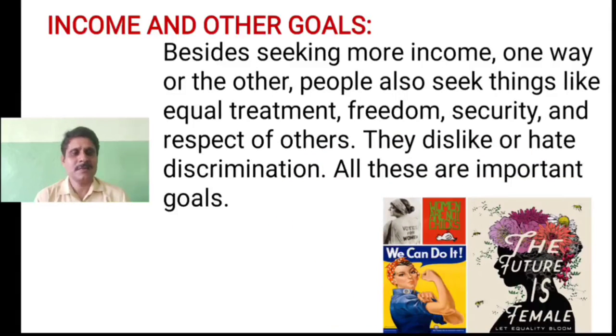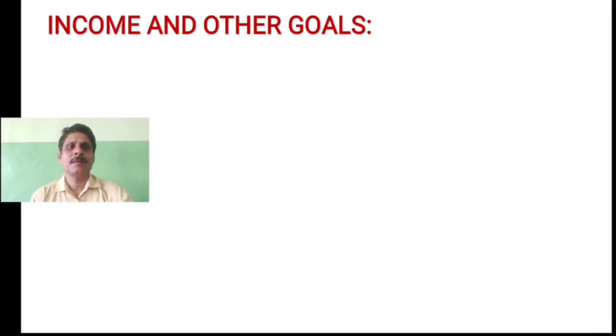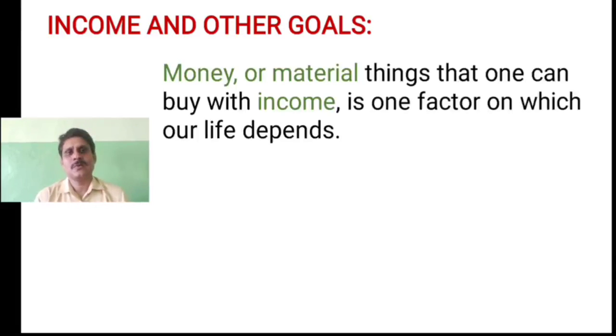Like, children, in most societies women are still not treated equally. So they want more respect, and they should have more opportunity where they can prosper further. So this is the objective of women. Money or material things that one can buy with income is one factor on which our life depends. That is no doubt. For everything we require, we have to spend money. That is one of the essential things.